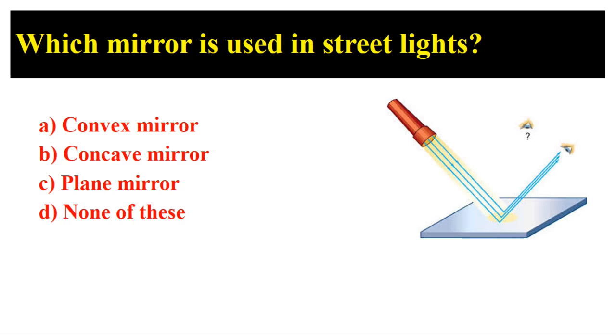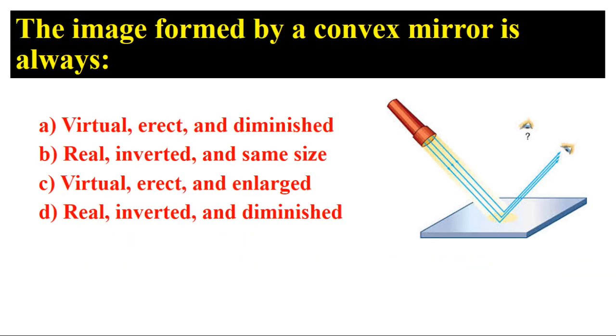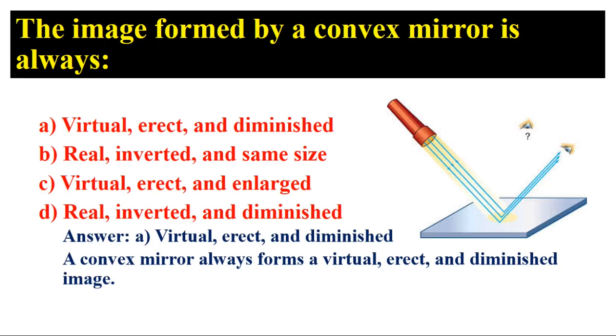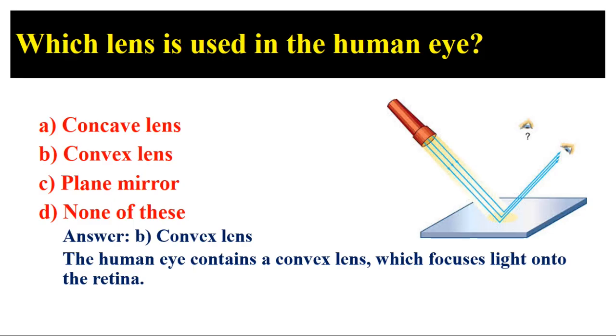Which mirror is used in street lights? Answer: A, convex mirror. Convex mirrors are used in street lights as they spread light over a larger area. The image formed by a convex mirror is always? Answer: A, virtual, erect, and diminished. A convex mirror always forms a virtual, erect, and diminished image. Which lens is used in the human eye? Answer: B, convex lens. The human eye contains a convex lens, which focuses light onto the retina.